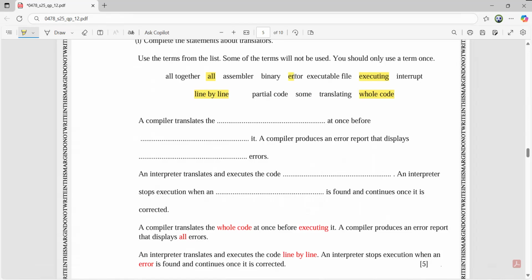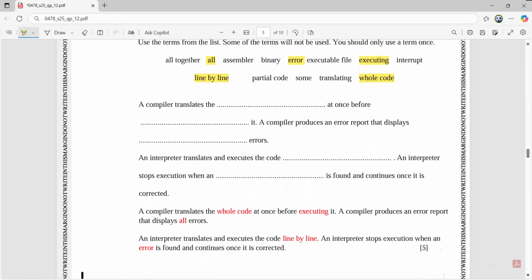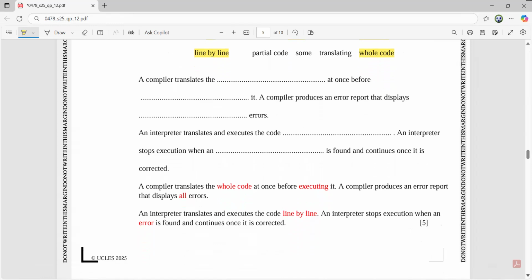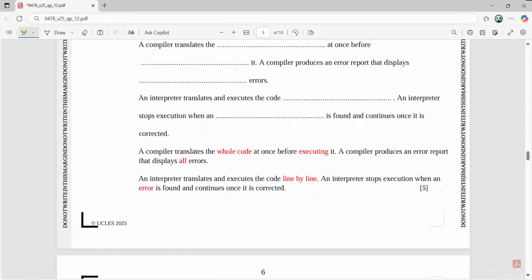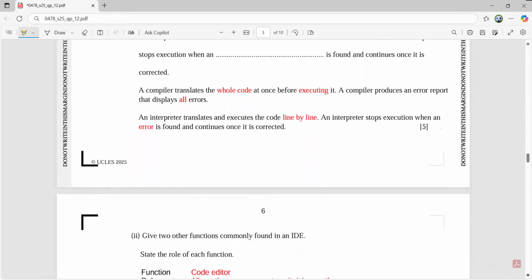So this is how you will be scoring 5 out of 5 if you have identified the complete statements and you have written them in the correct position. So 5 marks are yours. Is it easy till now? Okay.